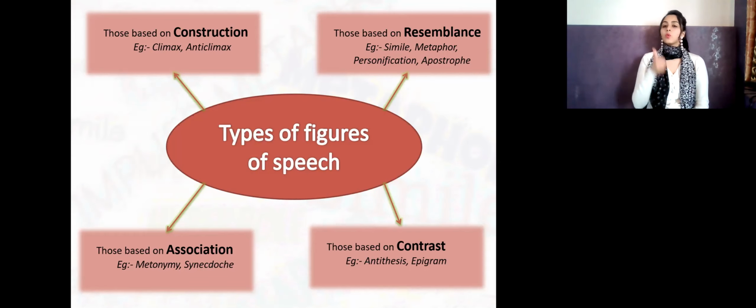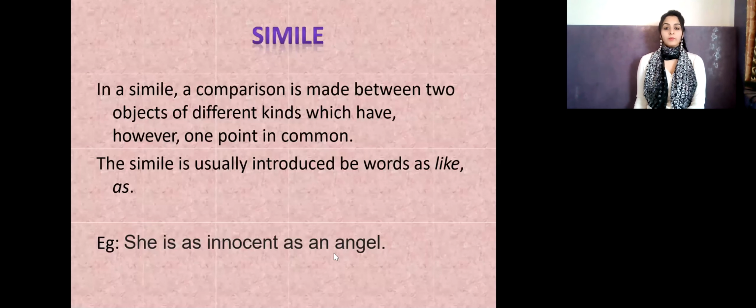So today we'll be doing one part of the types of figure of speech, and that is resemblance. In resemblance, we have simile, metaphor, personification, and apostrophe. That shows similarity, that means resemblance in one and the other thing. So let's start with the first one. Simile. In simile, a comparison is made between two objects of different kinds which have, however, one point in common.